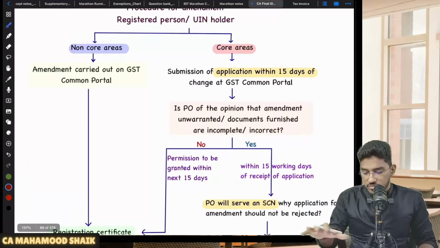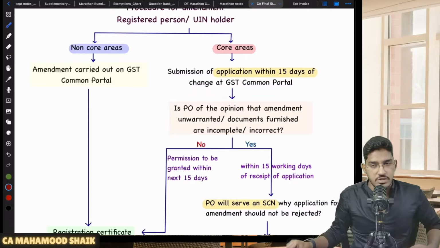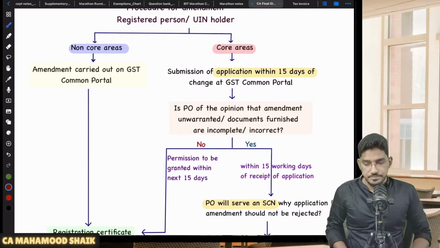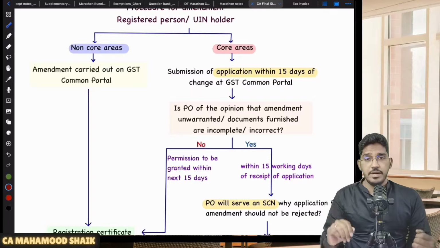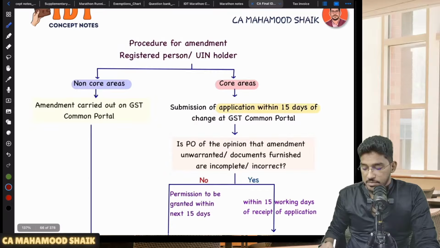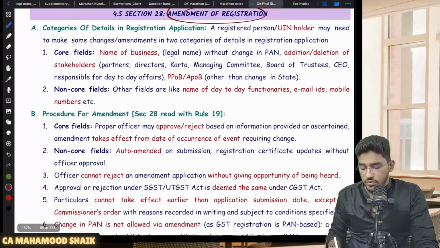So like this, I have already given you one chart. You can just have a quick look at it. So in case you have already got the registration certificate, but you want to amend some details in your registration certificate, can I get it done? Yes. So there will be two kinds of amendments which you can do. One is core fields amendment, and the other one is non-core field amendment.